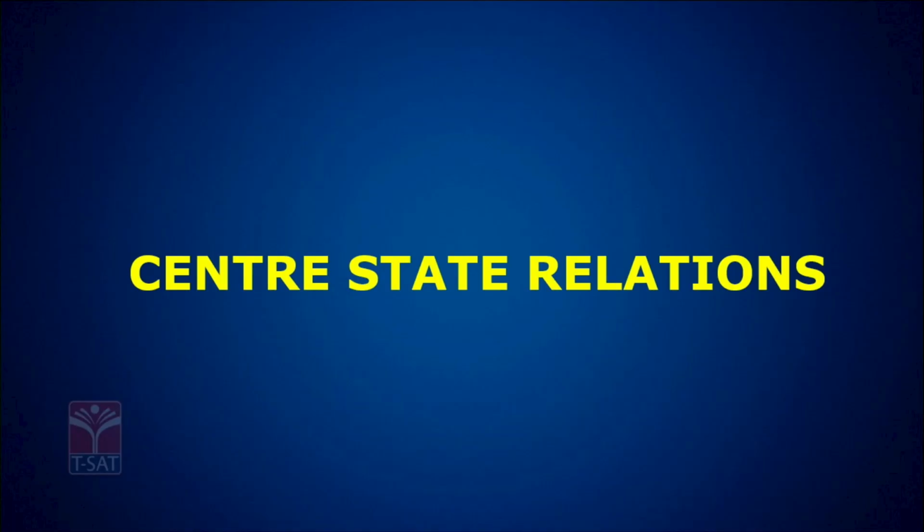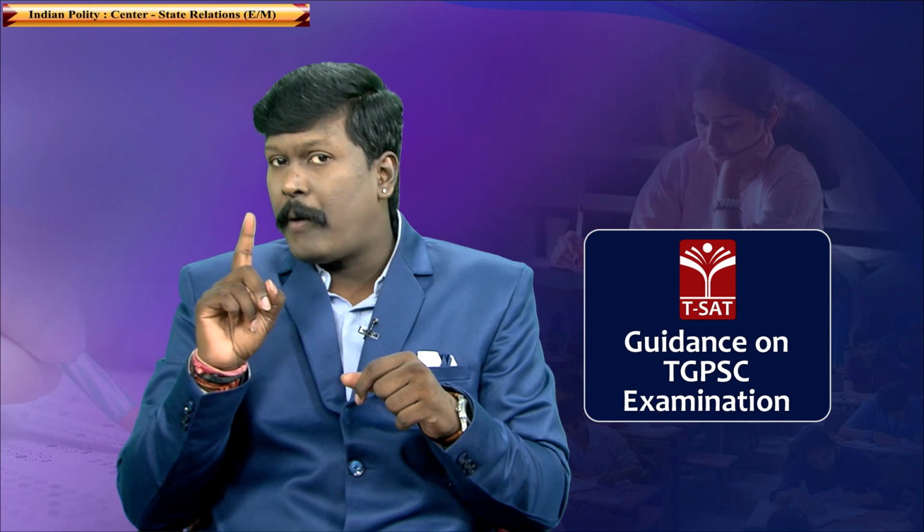Now, what is the meaning of territorial jurisdiction? What is the extent of the limit or jurisdiction of a law passed by Parliament? Similarly, a state legislature law. According to this doctrine, a law passed by the Parliament can be made applicable for the entire country or any part of the country.